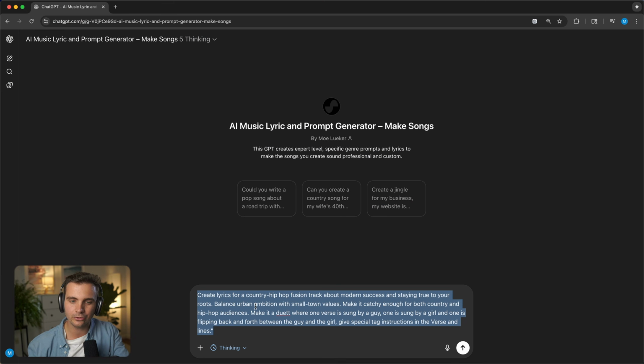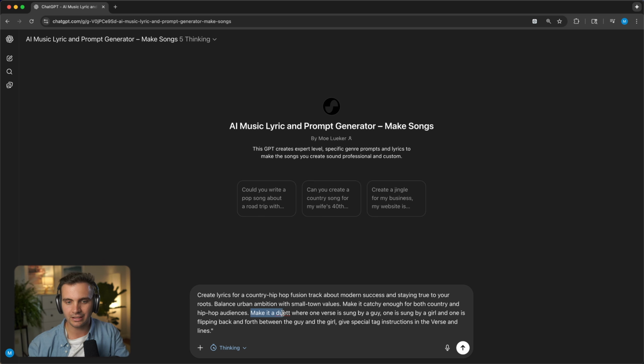And the best way to do that is to blend two genres that aren't too similar, and I'm going to give it a challenge to create a duet with one female and one male singer. The two genres that we will blend now are hip-hop and country. In order to do that, I created a new window and wrote these instructions. Create lyrics for a country hip-hop fusion track about modern success and staying true to your roots.